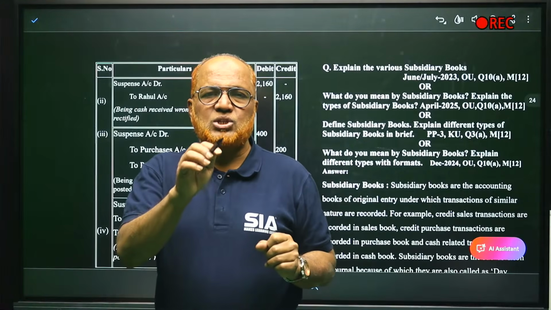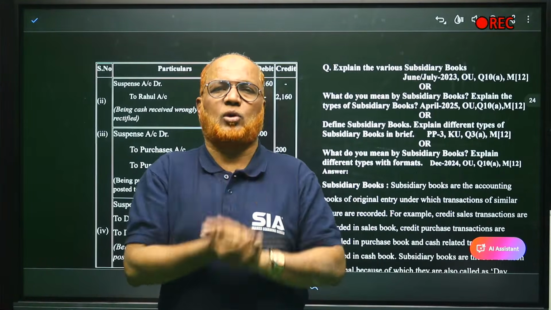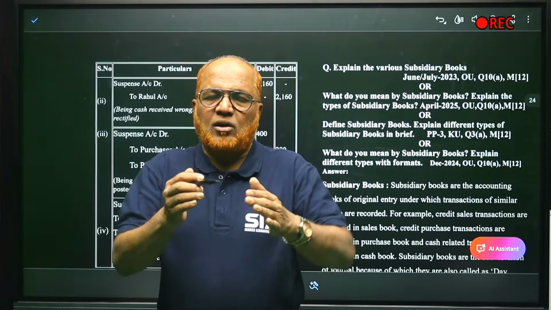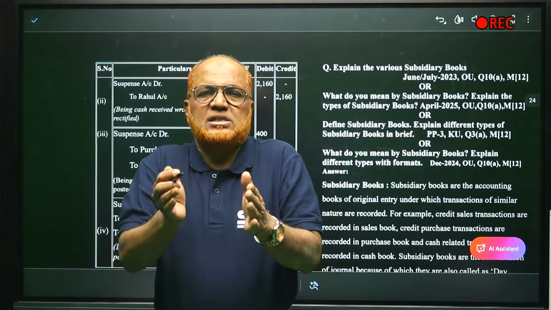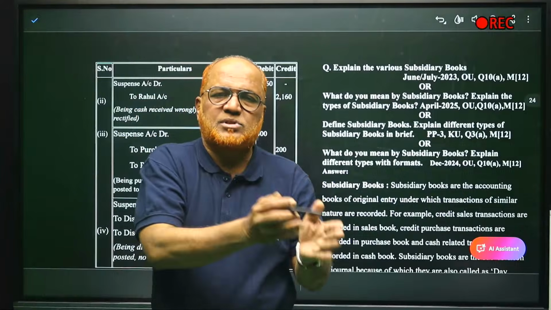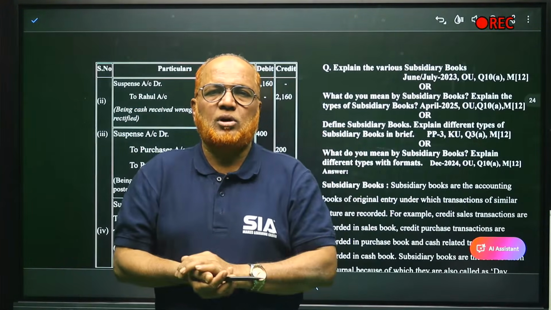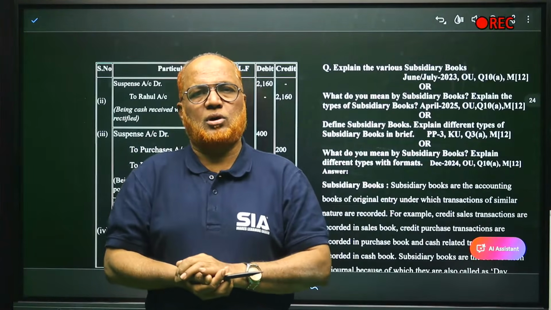Whenever a transaction takes place, it will be recorded in the subsidiary book. The subsidiary book records all similar transactions in one place. For example, the sales day book is a subsidiary book. All credit sales will be recorded in the sales day book, all credit purchases in the purchase day book, and all cash transactions in the cash book.